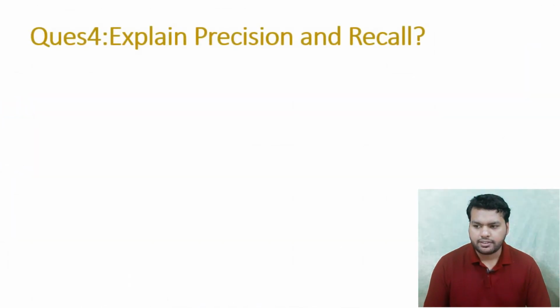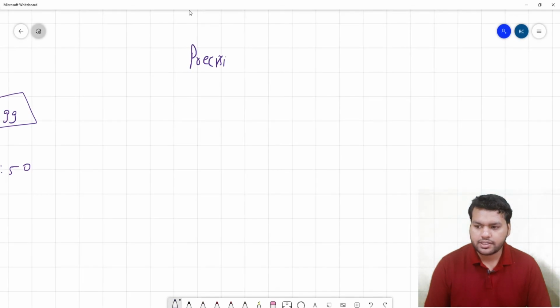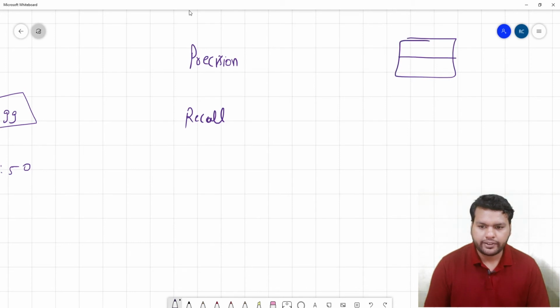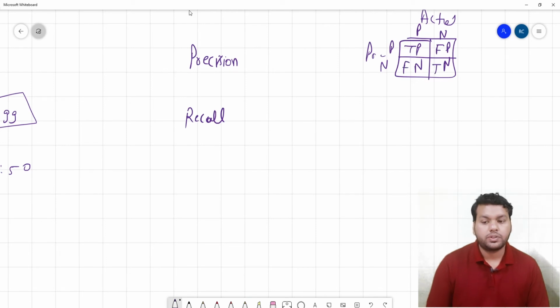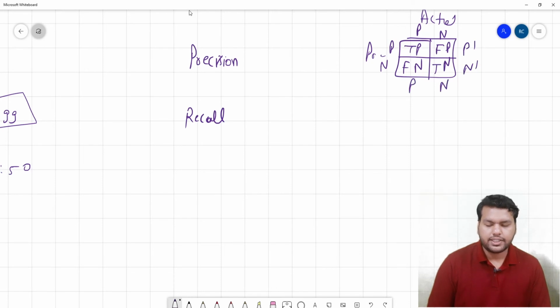So what is precision? We have two terms, precision and recall. If you remember the confusion matrix, we have the actual and the predicted: TP, FP, FN, TN, with positive and negative on each axis. So what is precision? Precision is TP divided by TP plus FP.